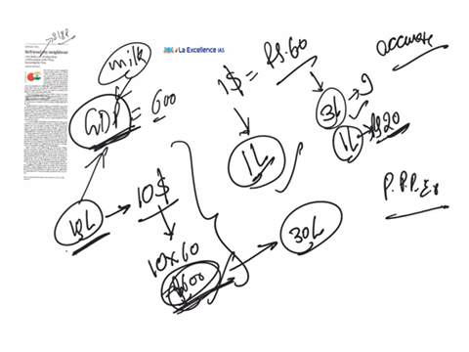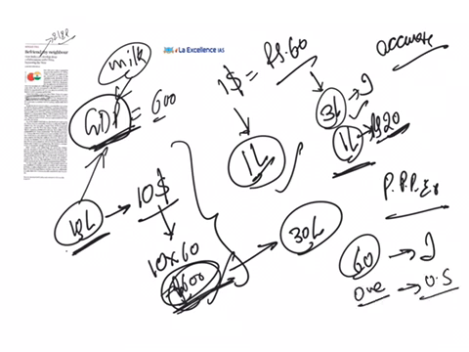So under this PPP, we will measure the GDP of India by measuring how much milk that 60 rupees can purchase in India and how much milk $1 can purchase in US. So here $1 in US can purchase 1 liter of milk, whereas 20 rupees can purchase 1 liter of milk in India.